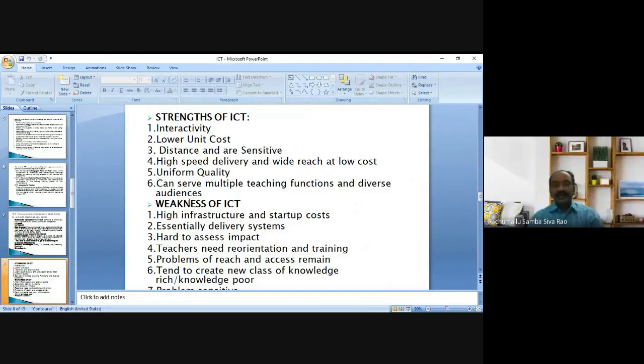Coming to the strengths of ICT, the first one is interactivity. Greater interactivity is possible with the integration of ICT in the teaching learning process. What is interactivity? Interaction, an act between two persons, a teacher and a student. Here interactivity means that by integrating technology, a student may interact with the content, the subject, at any time, at any level, as per his requirement, as per his interest.